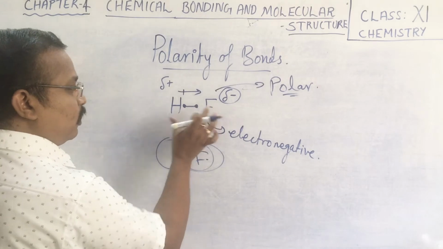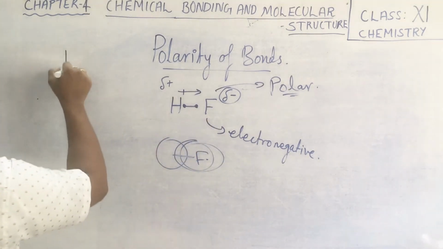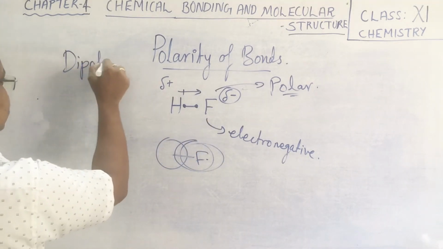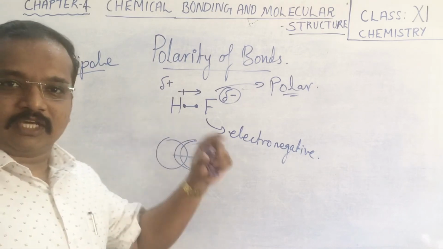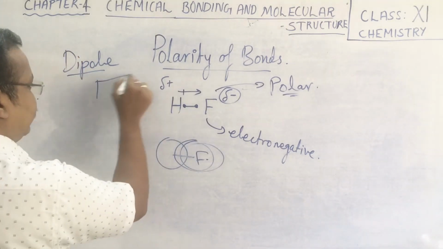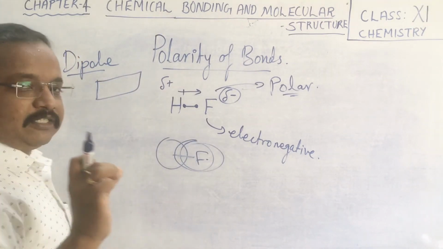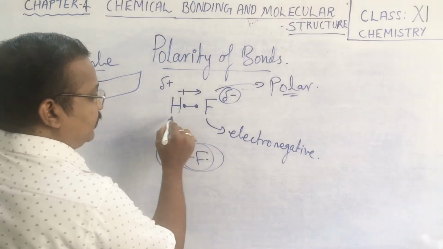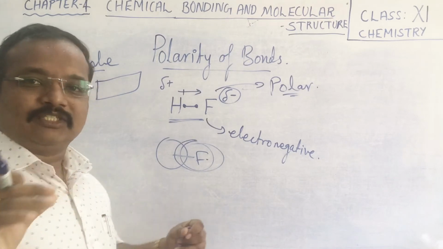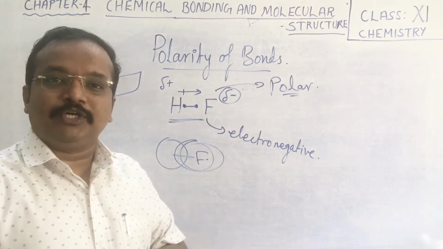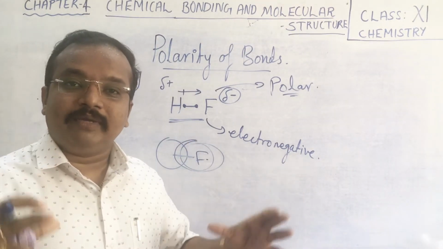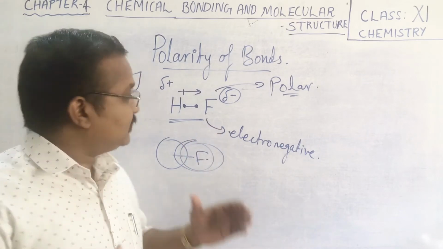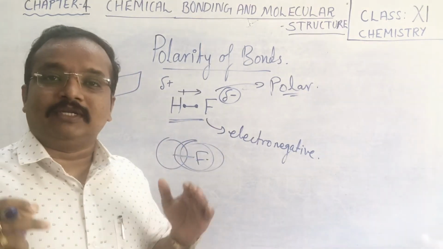Because of this polarity, a dipole is formed. What does dipole mean? Dipole means two poles are created. In case of a magnet, it has a north pole as well as a south pole. Like that, polarity is produced in between the bonds. Due to polarity, the bond becomes polar in nature, and this phenomenon we call dipole moment.